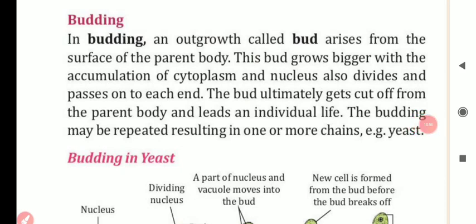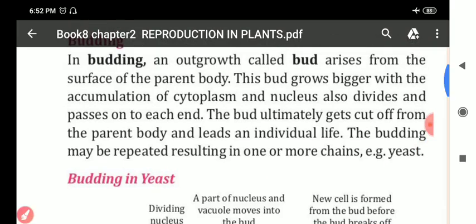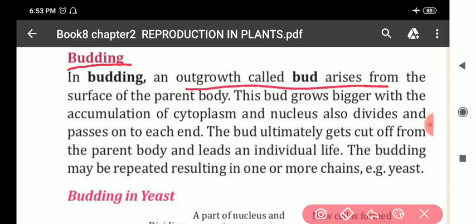Next, my dear students, we will discuss budding. In budding, a bud-like structure, an outgrowth called a bud, arises from the parent body.